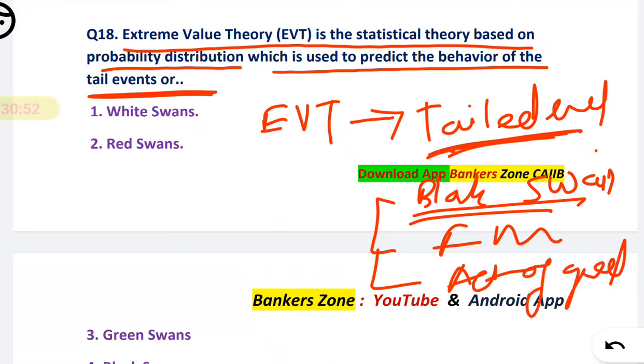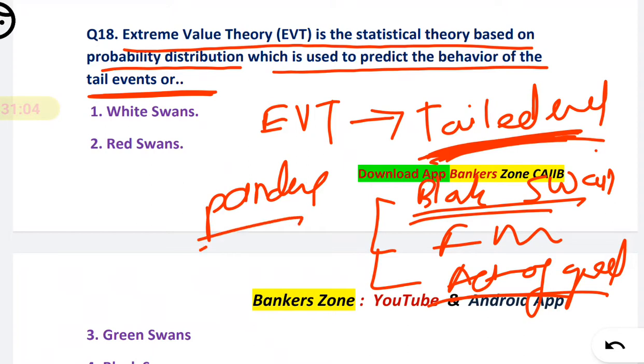Tail event means extreme event at the last. The tail means last point, right? So tail event means extreme event at the last. For example, act of God, unfortunate event. For example, pandemic is a tail event, right? It is a force majeure, or you can say it is act of God. So in case of EVT, we use a tail event. Remember the names: tail events are also called black swan, also called force majeure, also called act of God.